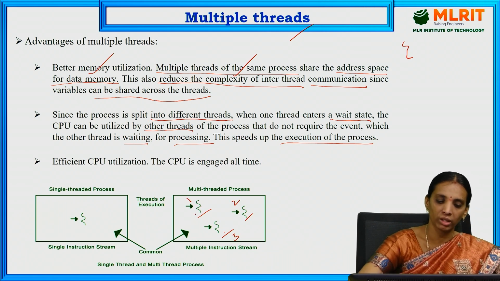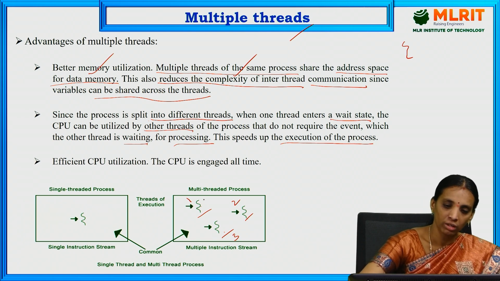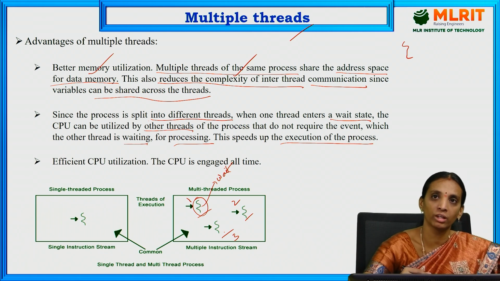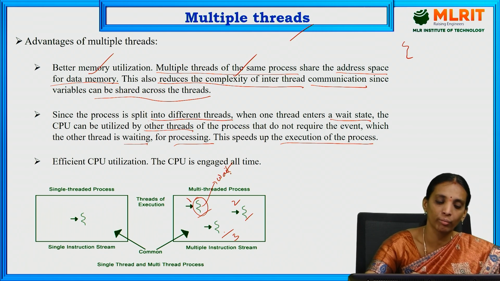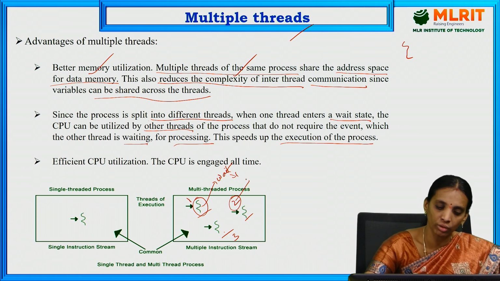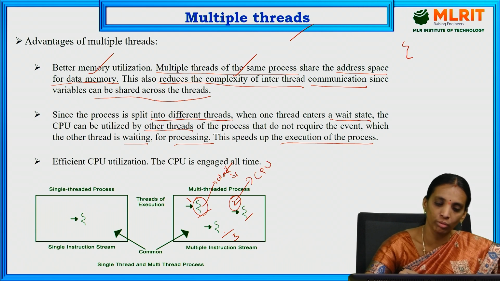When the first thread enters the wait state, waiting for allocation of resources, then thread 2, which already has resources allocated, will take the CPU for execution.